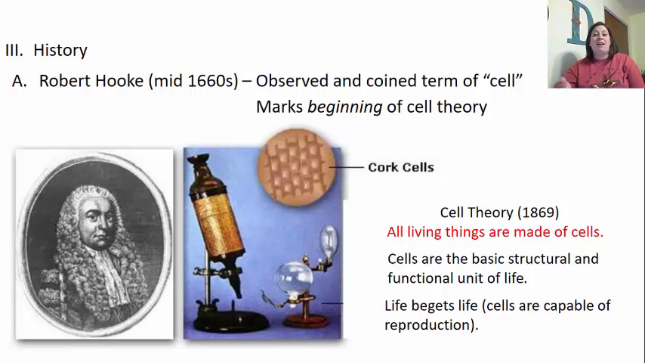which means they cannot be living. Another part of the cell theory is that life begets life, meaning that cells are going to be able to reproduce. One cell is going to be able to divide into two. All cells came from a pre-existing cell. Okay, so this is what the cell theory is stating, and Robert Hooke helped with the first point here that's in red, that all living things are made of cells.